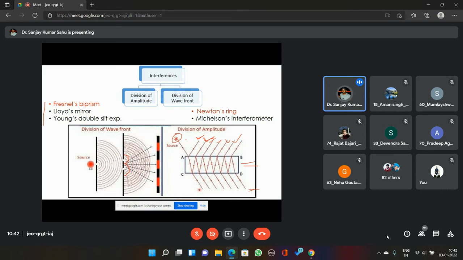However, the amplitude is going to decay. Suppose, for example, the reflection coefficient of this surface. Do you know what reflection coefficient is?